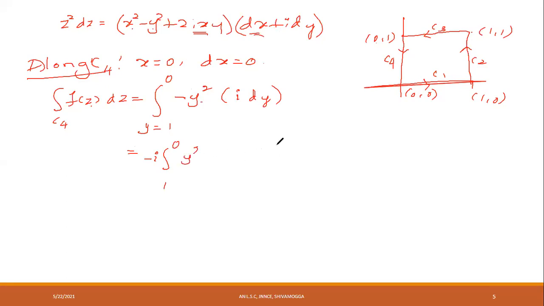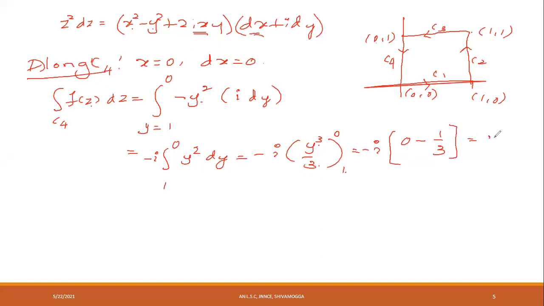This is equal to minus i into the integral of y square, which is y cube divided by 3. Limits from 1 to 0. Keep this minus i as it is, apply the upper limit: put y equal to 0, you get 0. Minus the lower limit, y equal to 1, 1 by 3.